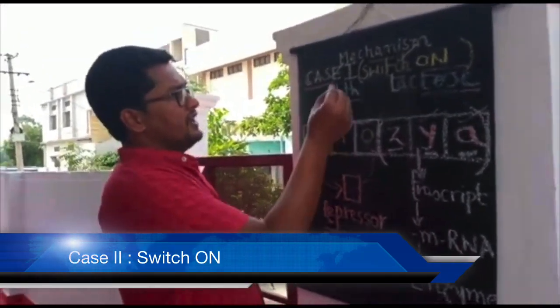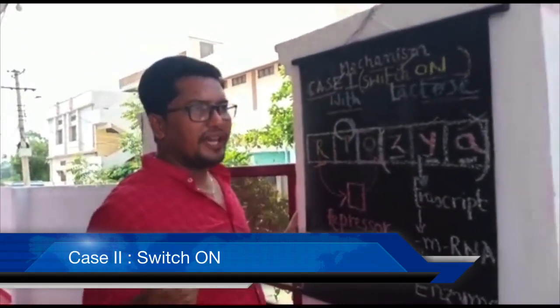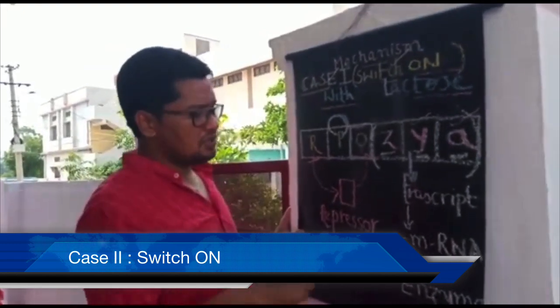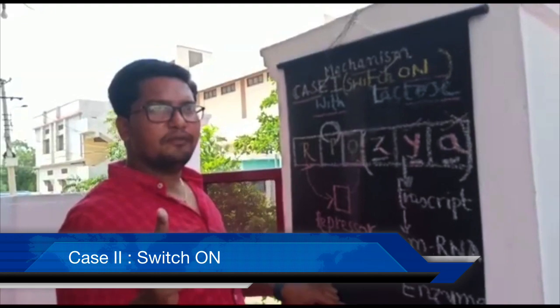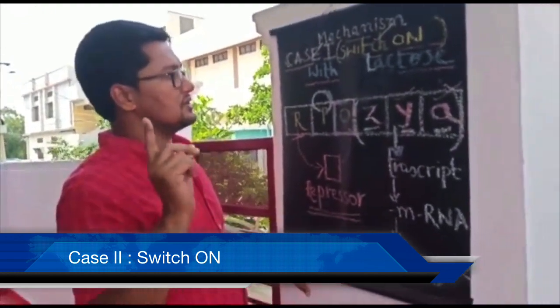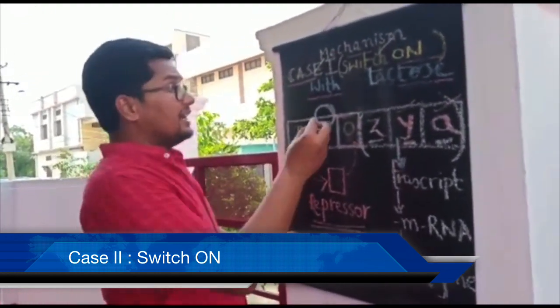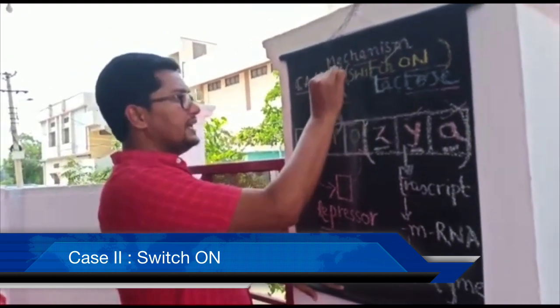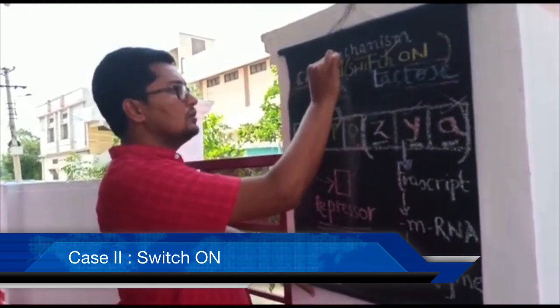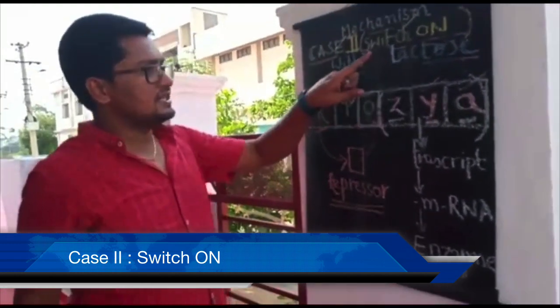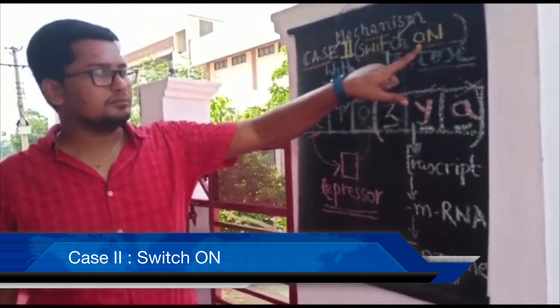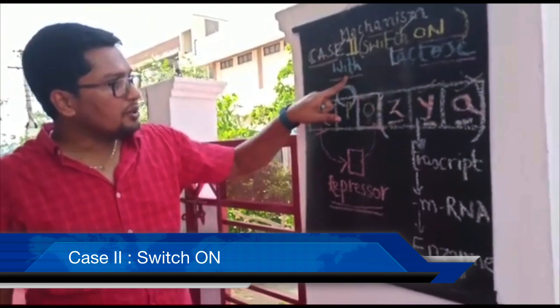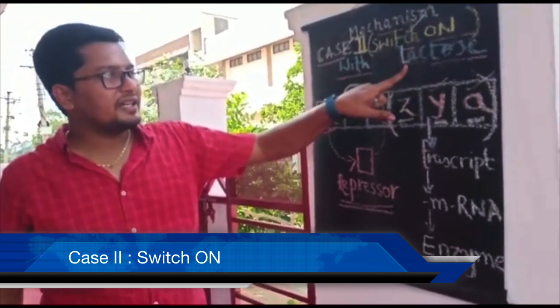Dear students, we understood case 1 mechanism. I already told you it is called switch off mechanism. Their nutrient medium was without lactose. Now, coming to case 2, and here you can see case 2 is always called switch on mechanism because now the nutrient medium is having lactose.